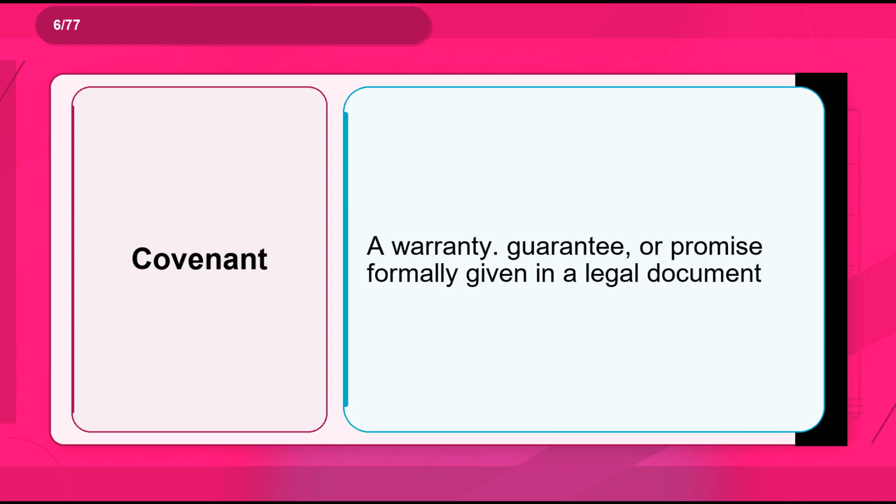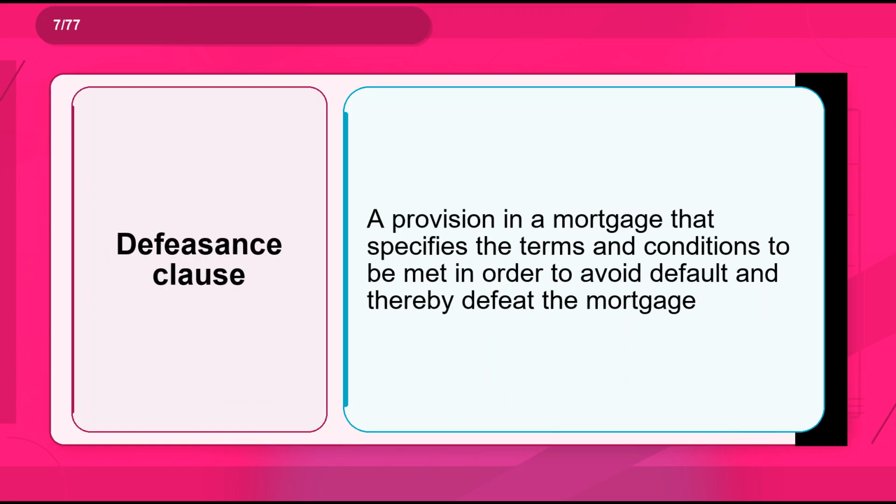Flashcard 6. Term: covenant. Definition: a warranty, guarantee, or promise formally given in a legal document. Flashcard 7. Term: defeasance clause. Definition: a provision in a mortgage that specifies the terms and conditions to be met in order to avoid default and thereby defeat the mortgage.